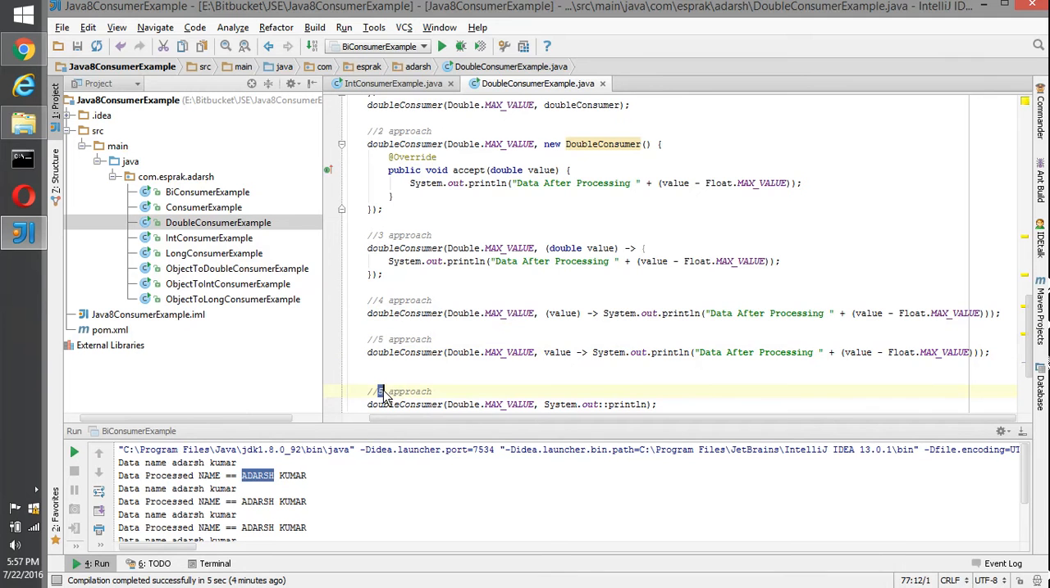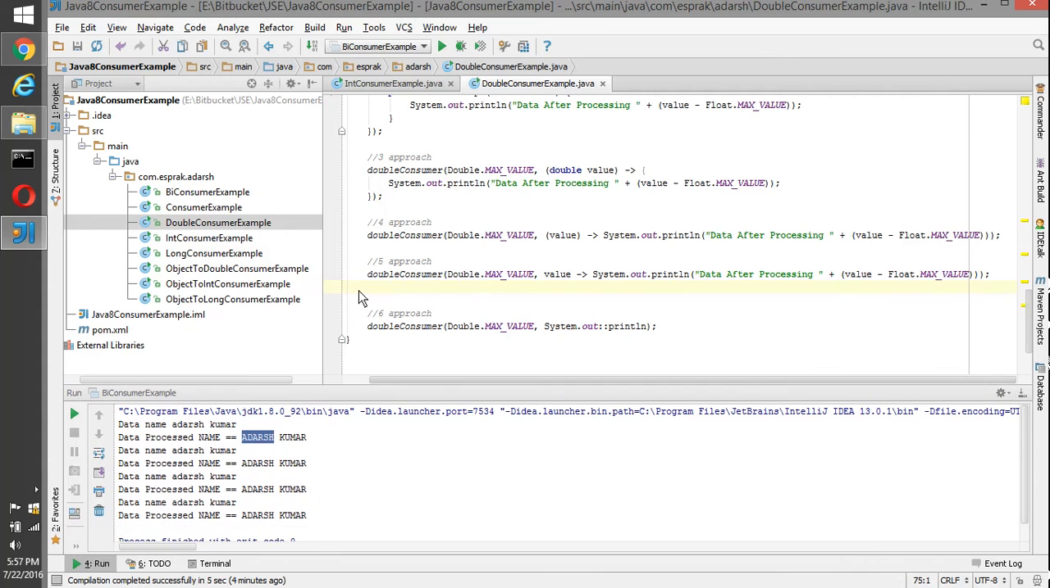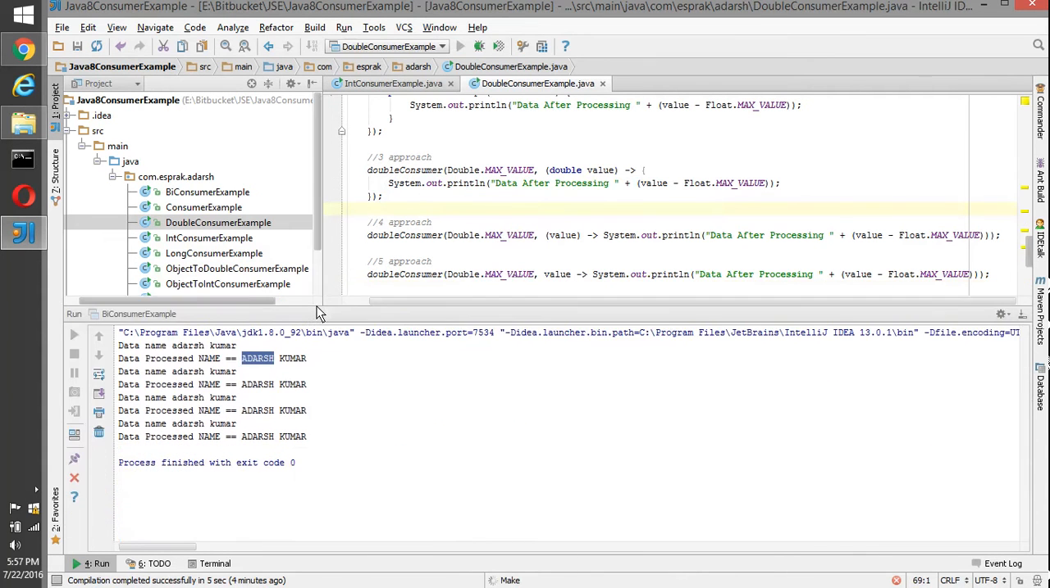And the last approach, which is our sixth approach, is where we are just passing a System.out.println. So it becomes our sixth approach. The sixth approach is something where we just need to print the value instead of doing any operations and all. So let's execute this piece of code.